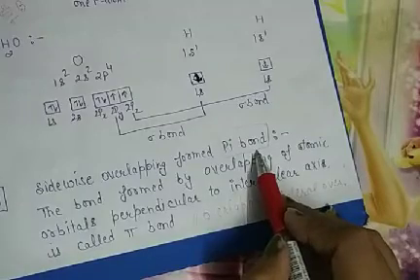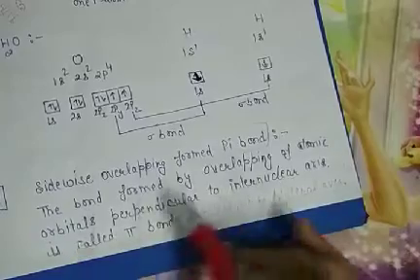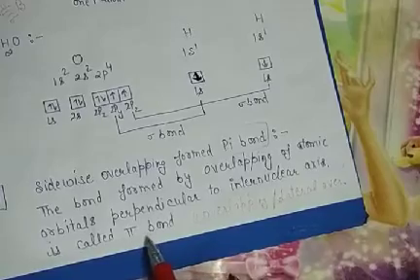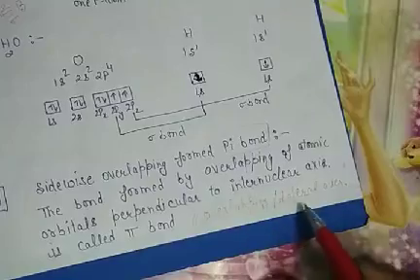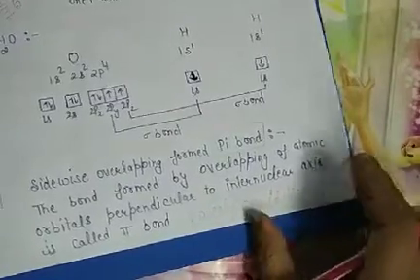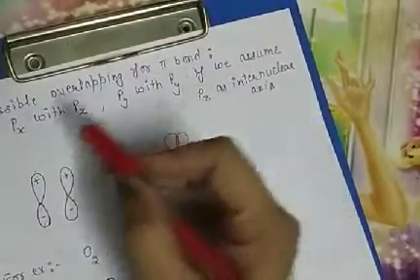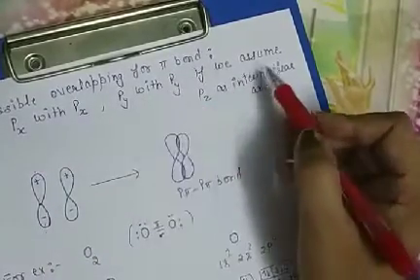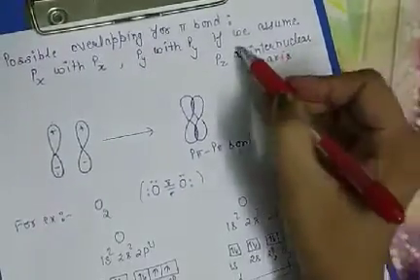The second type of covalent bond is the pi bond, which is formed by overlapping of atomic orbitals perpendicular to the internuclear axis. That bond is called a pi bond. This type of overlapping is also called parallel overlapping and lateral overlapping. Let us discuss this overlapping. The possible overlapping for a pi bond is px with px, py with py, if we assume pz as the internuclear axis. That depends upon you.